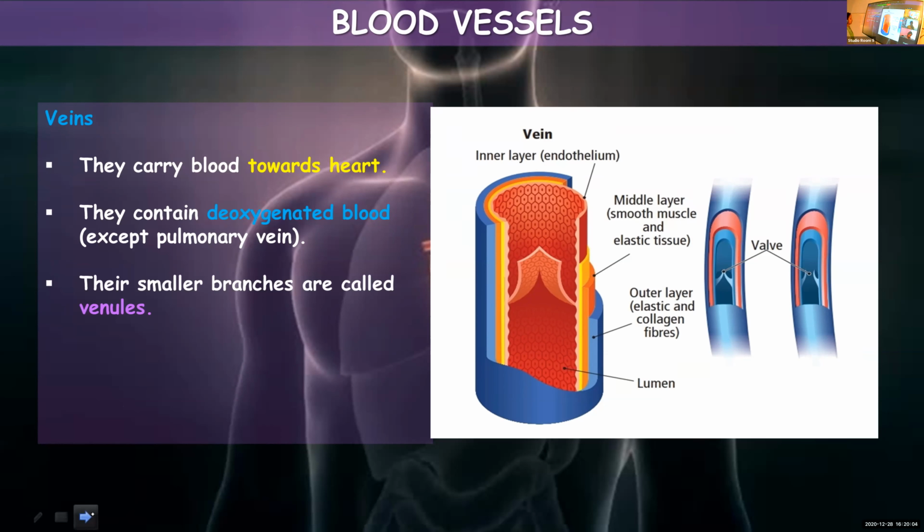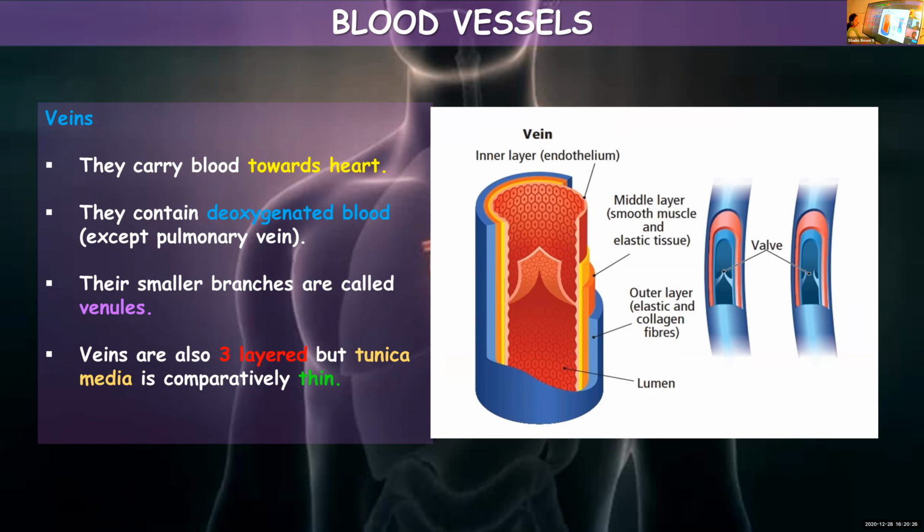Their smaller branches are known as venules. So arteries, smaller branches, arterioles. Veins, smaller branches, venules. Veins are also 3-layered, just like arteries. They are made up of 3 layers: inner layer, middle layer, outer layer. But the only difference is that the middle layer is comparatively thin when compared with the walls of arteries.